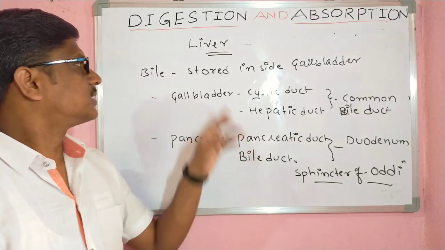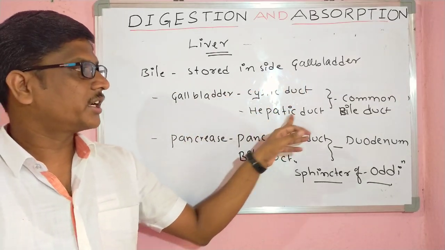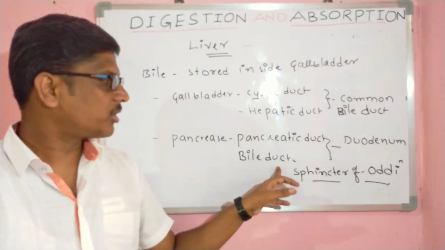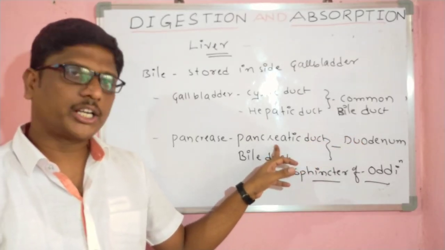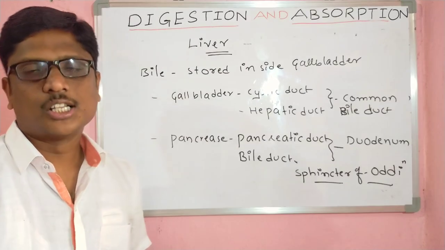See, bile is stored inside the gallbladder. The cystic duct and hepatic duct form the common bile duct. This common bile duct joins with the pancreatic duct and opens into the duodenum, and the specific sphincter is called the sphincter of Oddi.